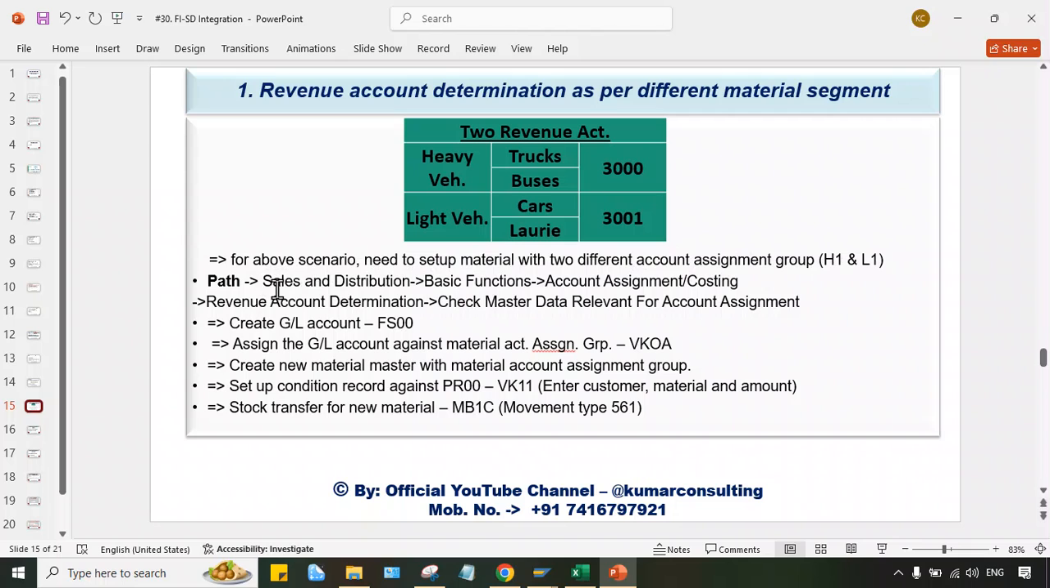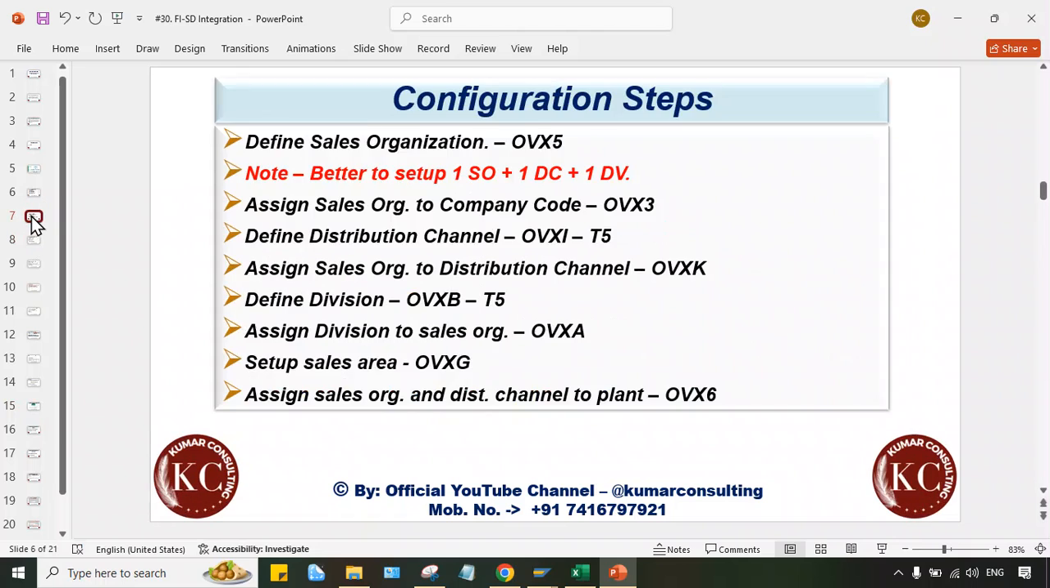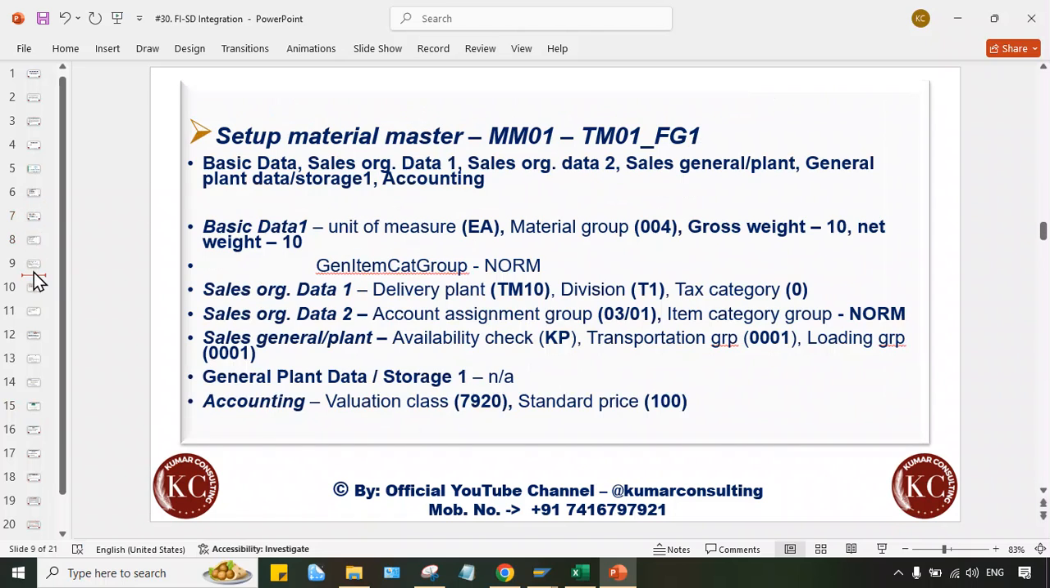The path is there. The path is coming from the SD side: Sales and Distribution, Basic Functions, Account Assignment, Costing, Revenue. The transaction code was also there somewhere, I think. Have I written it somewhere, guys? Not here.